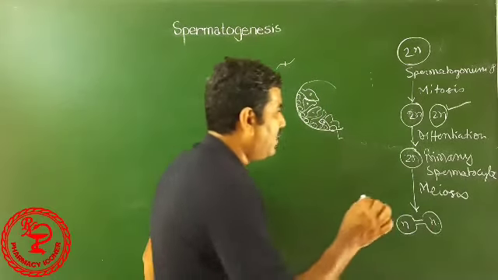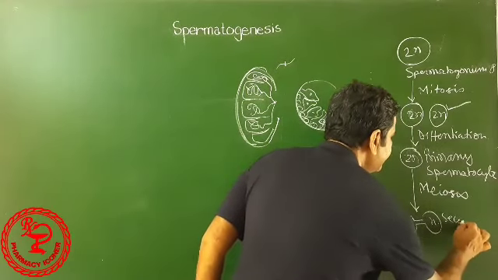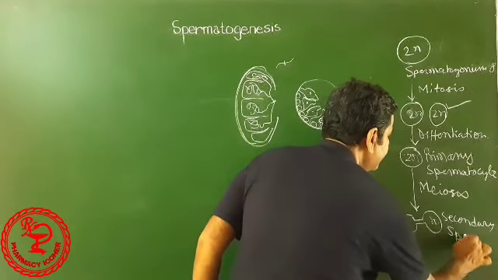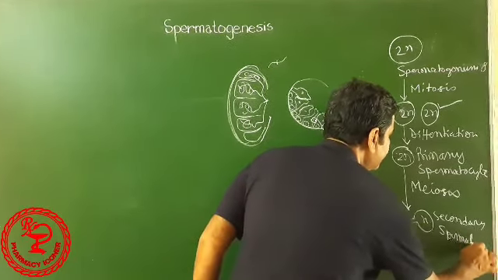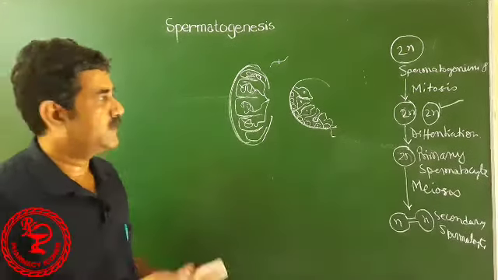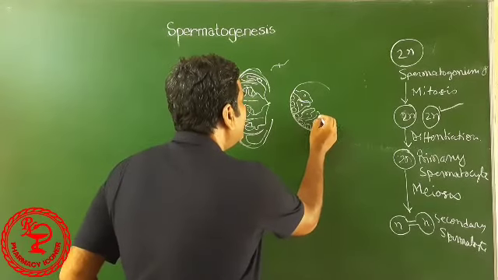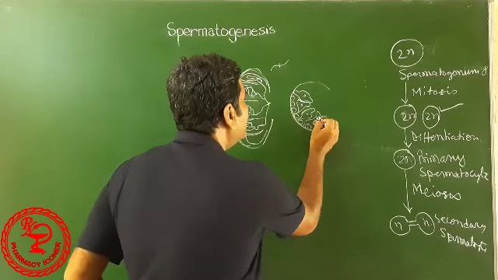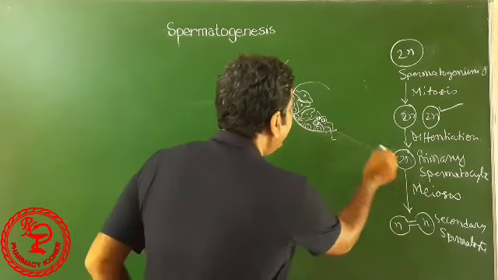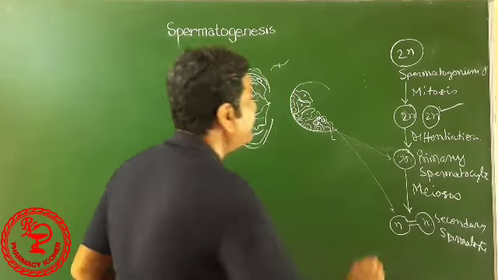These are called secondary spermatocytes. This is the primary, this is the secondary spermatocyte.